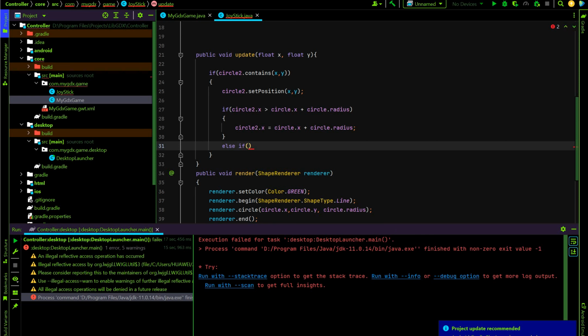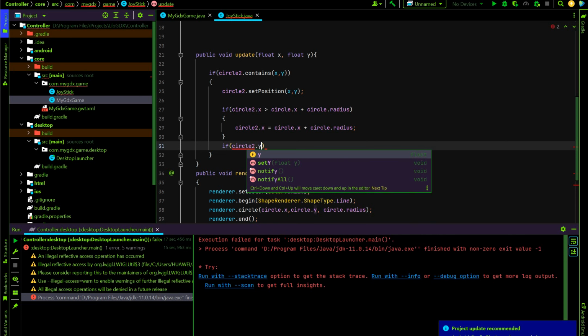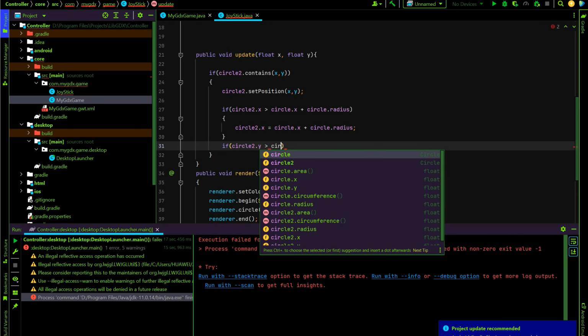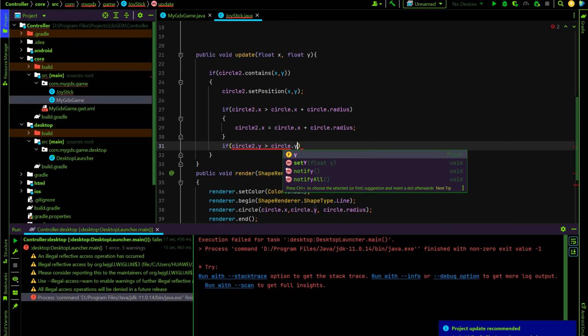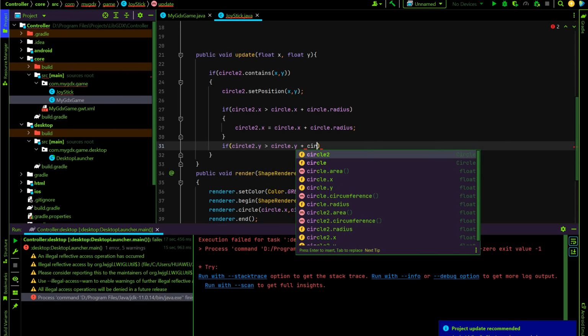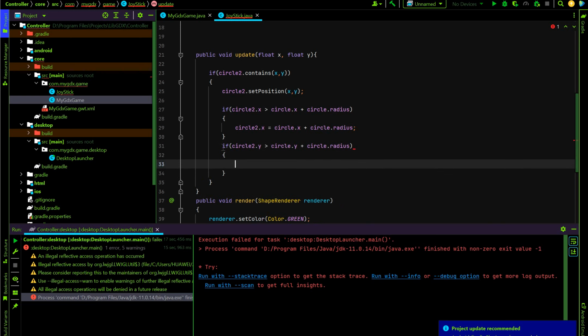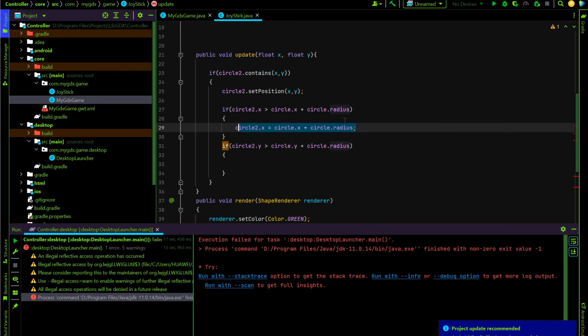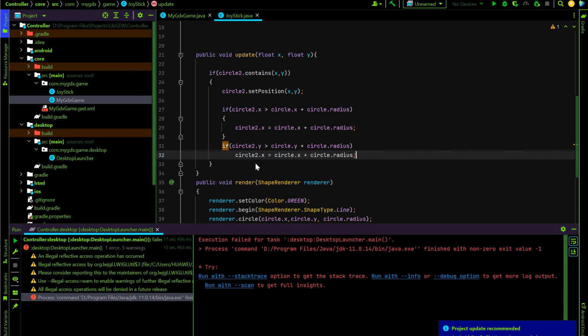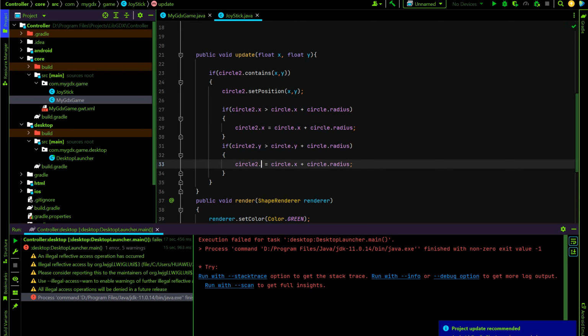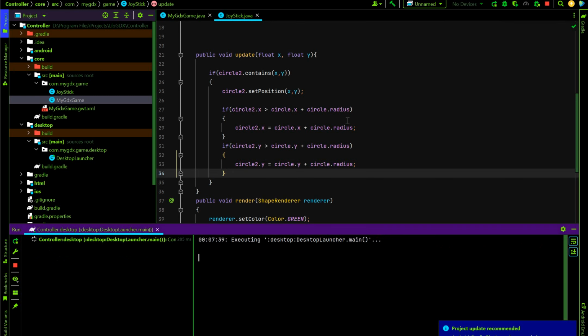Just control: if circle 2 Y is bigger than circle Y and circle radius, and also let's do the same thing. Okay, let's try it.